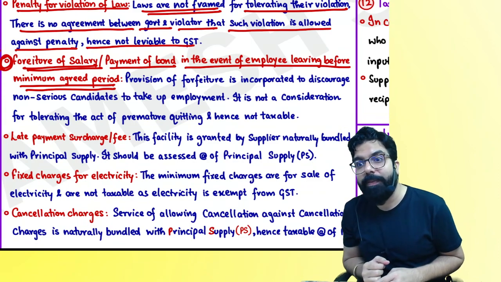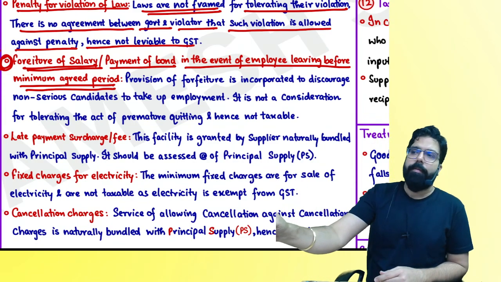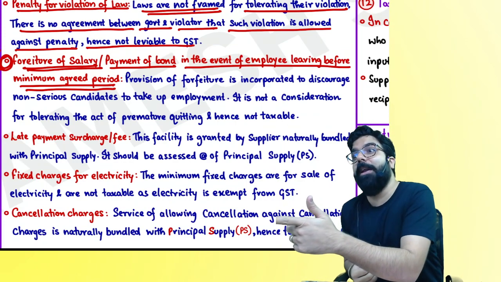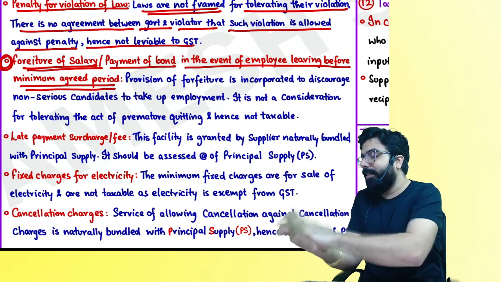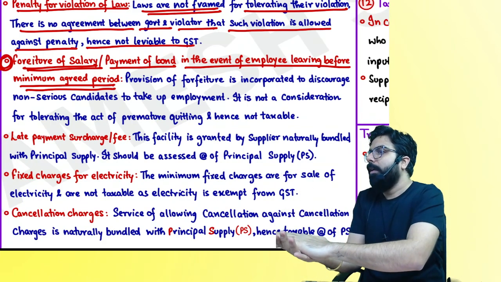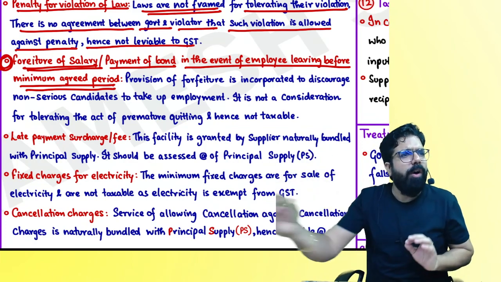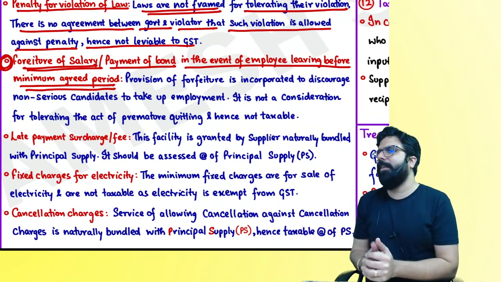Yes or no, everyone? I don't want to tolerate such an act. Supposing now Divya left the organization and went. Then what will happen, everyone? She paid me 5 lakh rupees. Will GST come on that 5 lakh? No. Is there a supply? Is it a supply of service by me? No. Or is it just a mere flow of money? No. Is it a compensation or consideration?